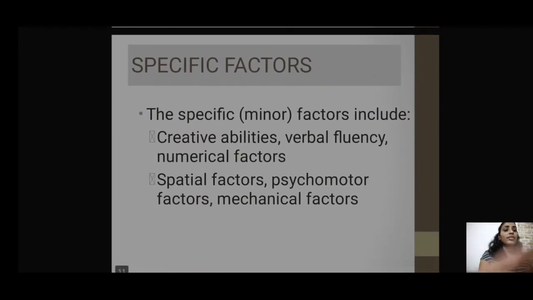Then we are coming on to the last part, that is the specific factors. Now, as I said, the first is the general factor. General intelligence is something that we acquire during our birth. That is something that is inborn within every individual. Now, specific factors are something that we develop. So it varies from person to person. So here the specific factors include creative abilities, verbal fluency, numerical factors.